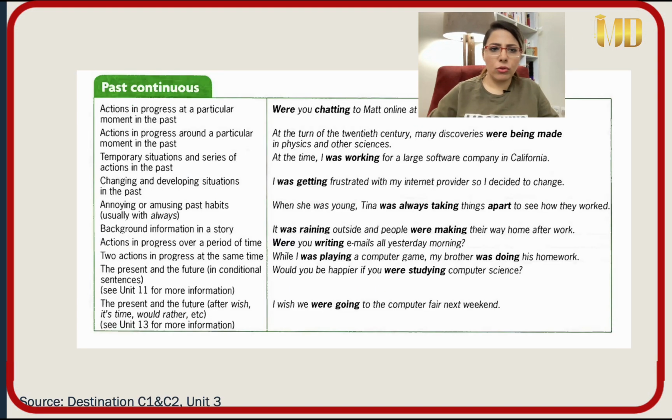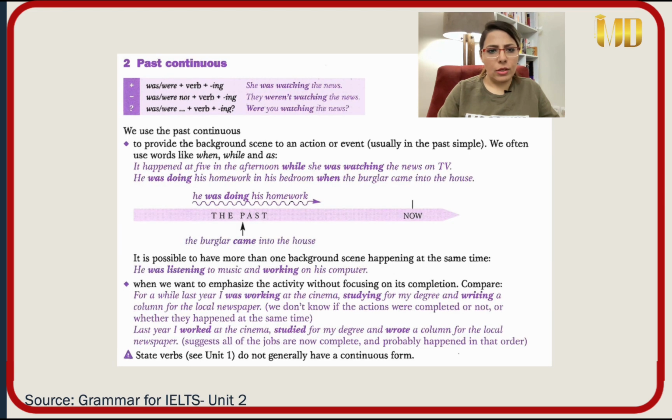So let's go to past continuous. Past continuous, the formula is subject I, you, she, he, it, we, you, they, was and verb plus ing form. For example, I was listening to her. I was watching TV. They were watching the news. But when we want to make it negative, we use not to was or were. For example, they weren't watching, they weren't speaking, they weren't talking.